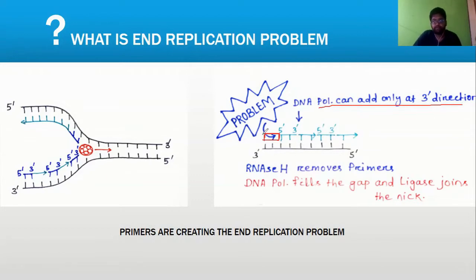But when this position is devoid of a primer, it lacks a 3' end, so our DNA polymerase cannot add any dNTPs there. That particular segment will face a gap. So primers are required for the process, and at the end they also create the end replication problem.